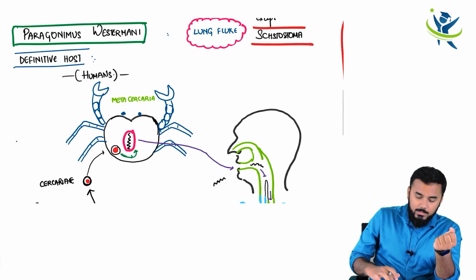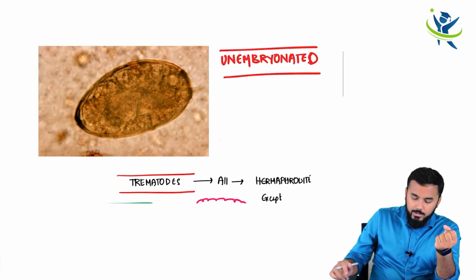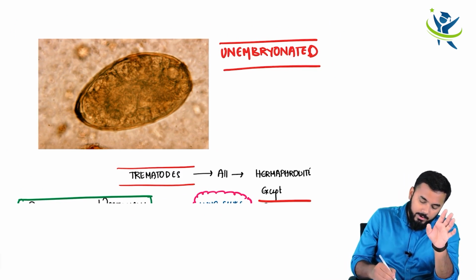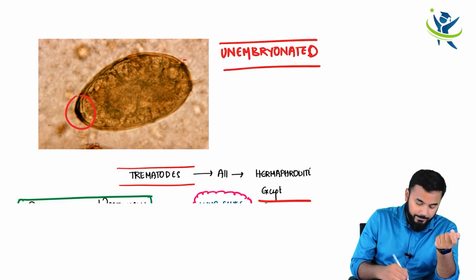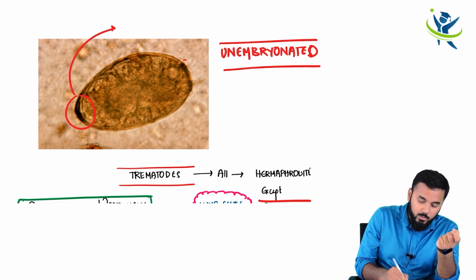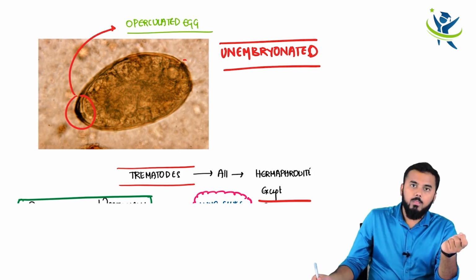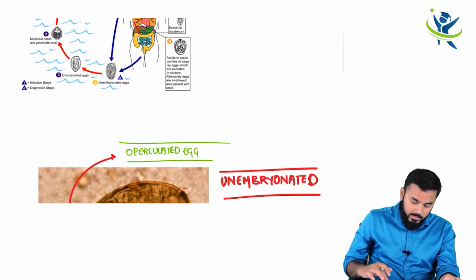So this is important, right? So unembryonated egg, and all of you remember that this unembryonated egg has an opening on the top here. This opening on the top is called as operculum, right? So you call it as operculated egg. This is also called as operculated egg. Okay, right.